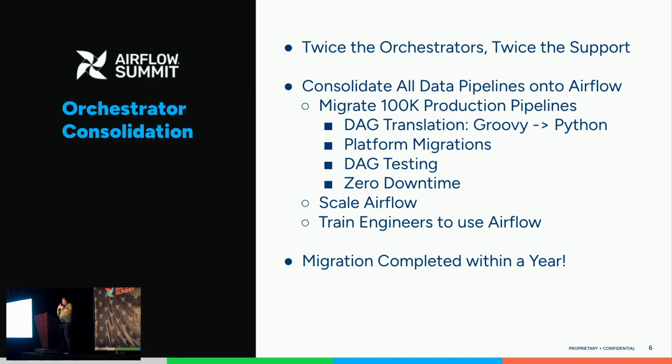Any systems that were consuming events or metrics that as-command is producing had to start consuming them from Airflow as well. And we also needed to provide a very quick way to validate these converted pipelines, because as we convert the pipelines, we can't expect our users to spend hours or days verifying that the pipelines work. So we needed a quick way to do this validation. And if that wasn't challenging enough, we also had to scale Airflow up at the same time as we were basically 10xing our load with all this migration work.